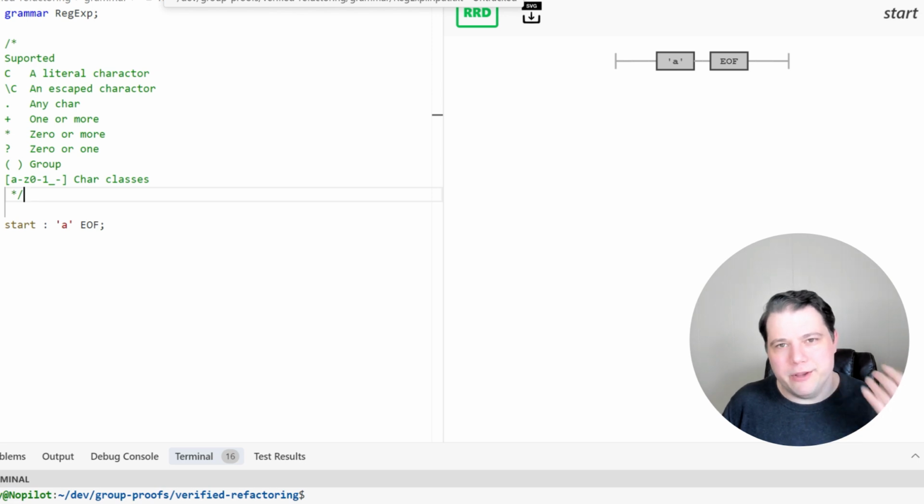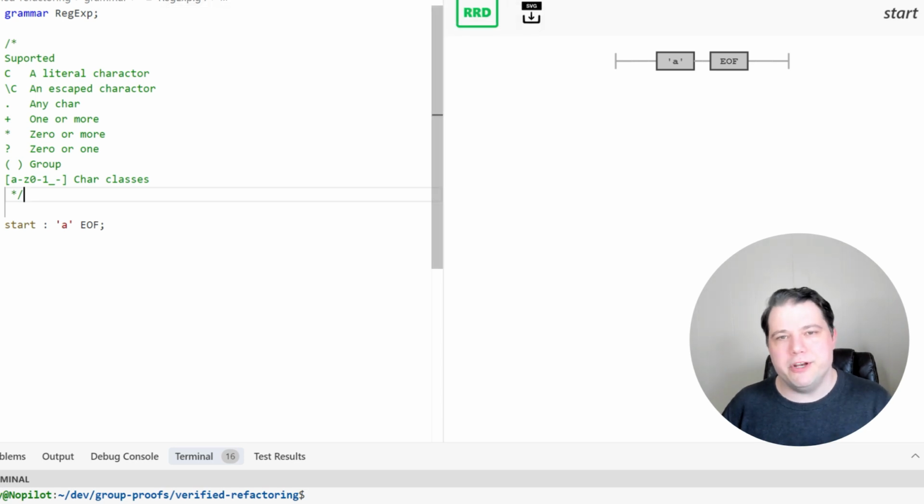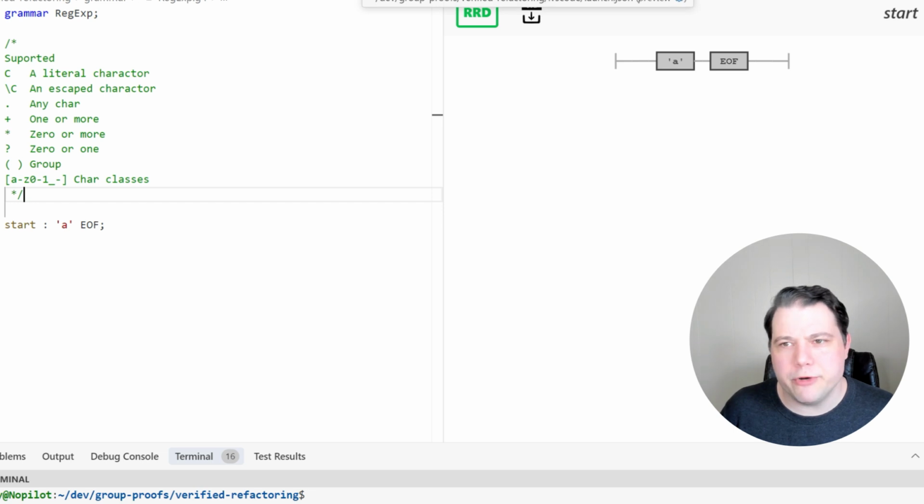I'm going to be using some of these terms, and if you don't know them, this isn't going to be the best introduction to what all those terms are. You're going to see them applied, but I recommend learning about context-free grammars and about Antlr if you'd like to do a deeper dive. I'll link some resources.